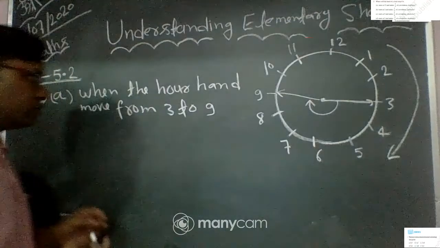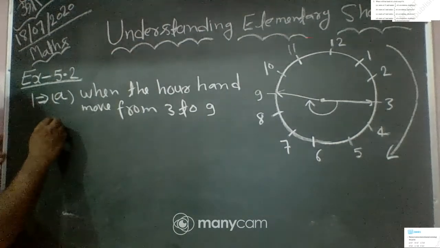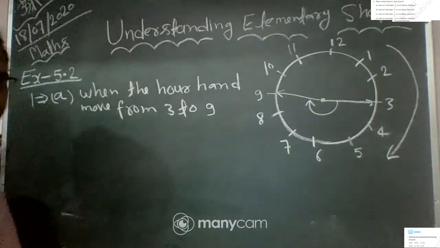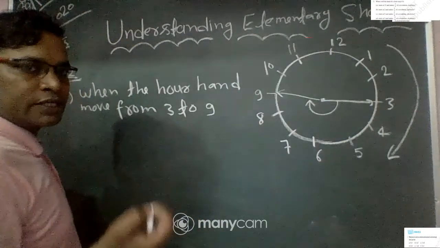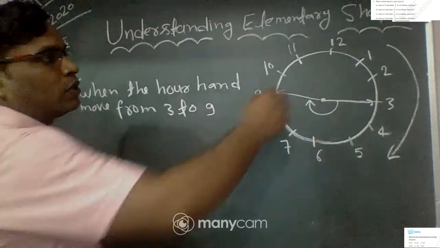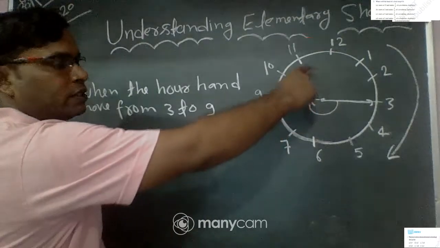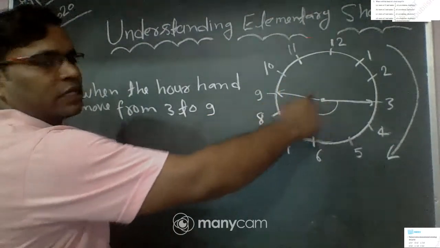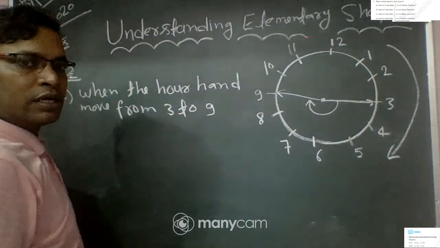So how do you find the fraction? Fraction is part by whole. Whole hours is 12, and you move here only 6 hours. So the fraction is 6 by 12.